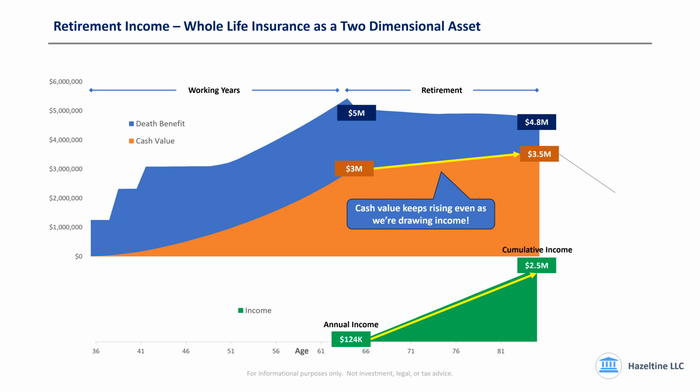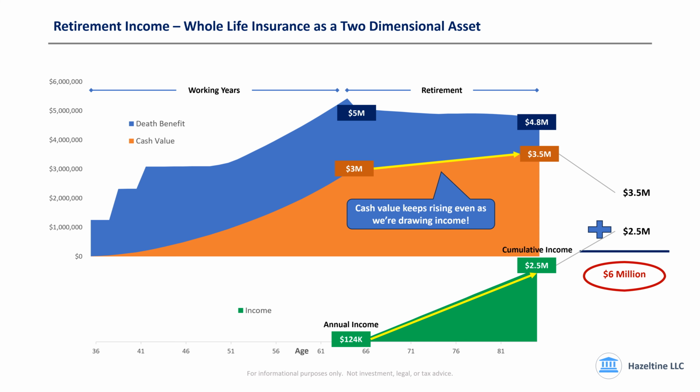Well, I'm showing you right here. We have $3.5 million in cash value left over, okay? And we took $2.5 million in income out of the policy. So $3.5 million plus $2.5 million equals $6 million in total cash benefits we got out of the policy tax-free, and yet we only started with $3 million.